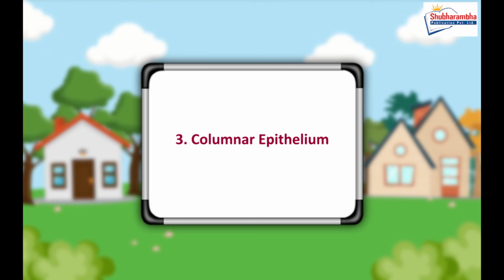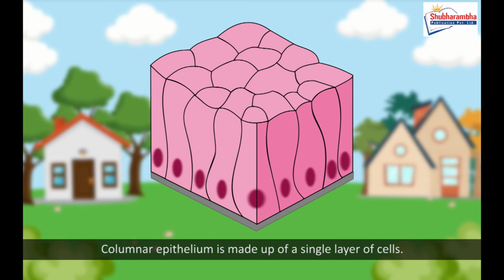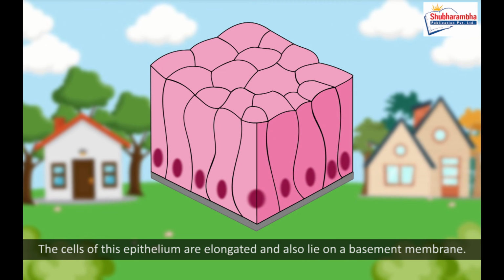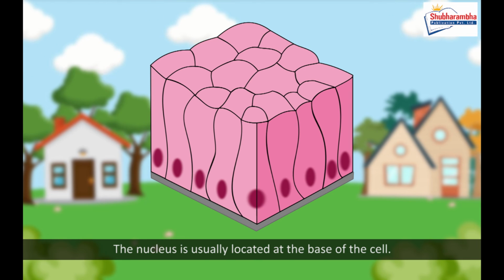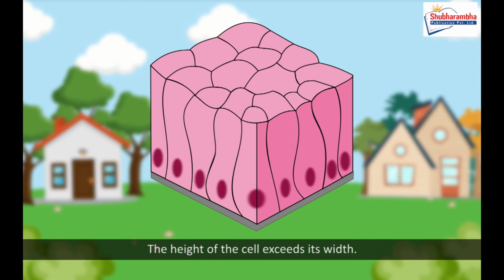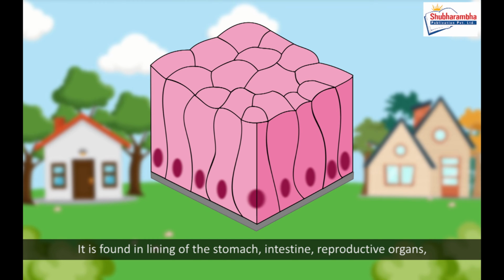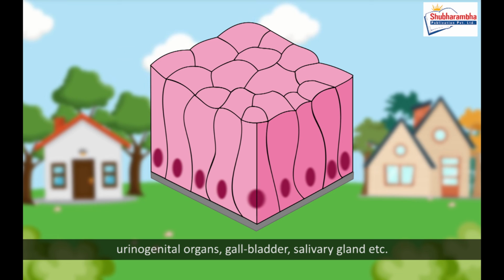3. Columnar epithelium. Columnar epithelium is made up of a single layer of cells. The cells of this epithelium are elongated and also lie on a basement membrane. The nucleus is usually located at the base of the cell. The height of the cell exceeds its width. It is found in lining of the stomach, intestine, reproductive organs, urinogenital organs, gallbladder, salivary gland, etc. Its main functions are absorption and secretion.